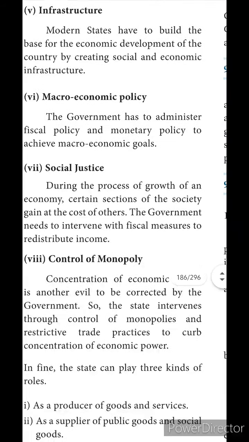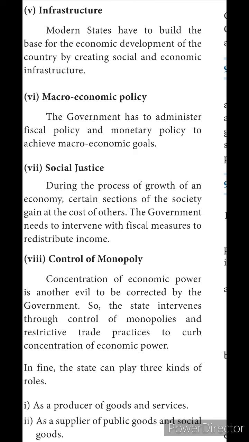Social justice. During the process of growth of an economy, certain sections of the society gain at the cost of others. The government needs to intervene with fiscal measures to redistribute the income. Most probably, in the process of growth of an economy, not only the higher society, but the middle society and the lower society, everyone should get the income. That means the income should be distributed among the people.